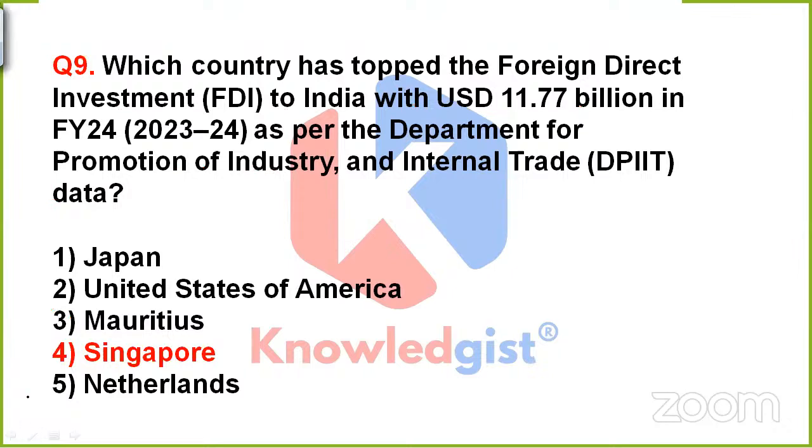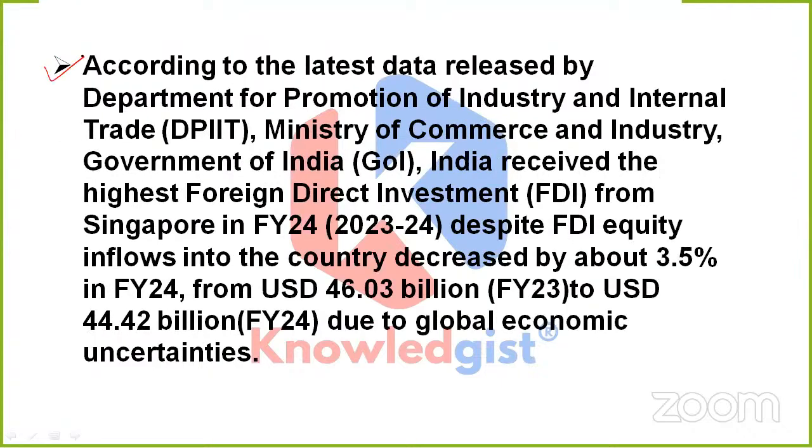Okay, great. So this time, dear, the correct option would be option 4. That is Singapore. So according to the latest data which was released by DPIIT, what is DPIIT? It is the Department for Promotion of Industry and Internal Trade. It comes under the Ministry of Commerce and Industry, Government of India, of course.